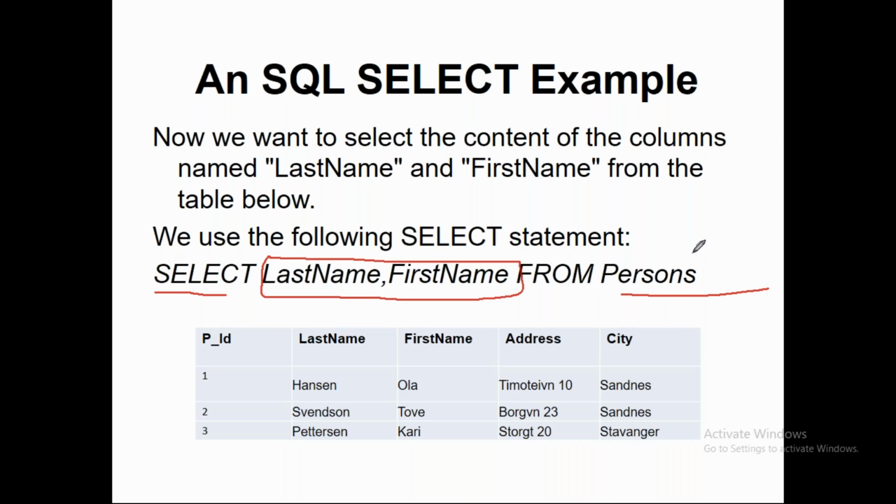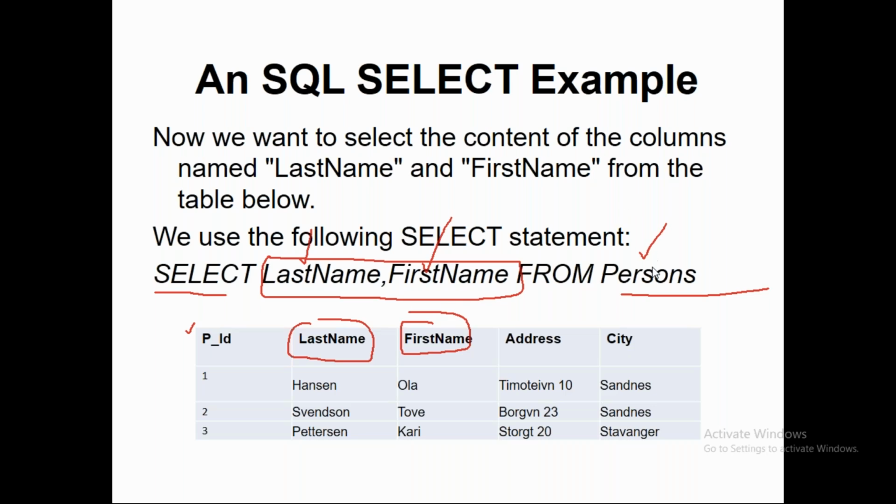For example, select last name, comma first name from the persons table. As we have seen, the persons table has 5 columns and 3 records. I want only the last name and first name from the table on which I am running this query.